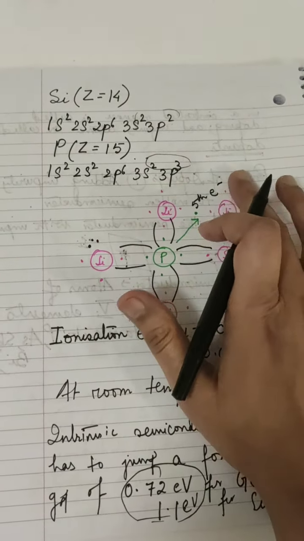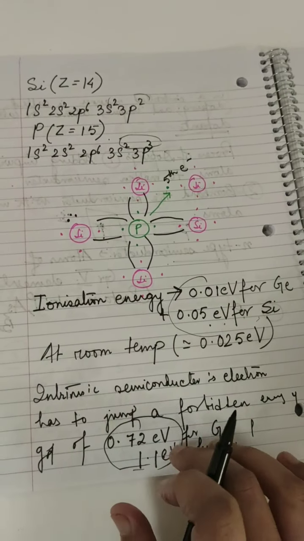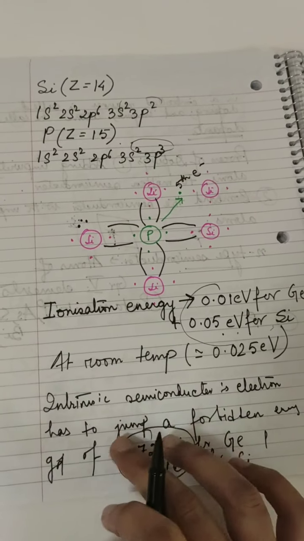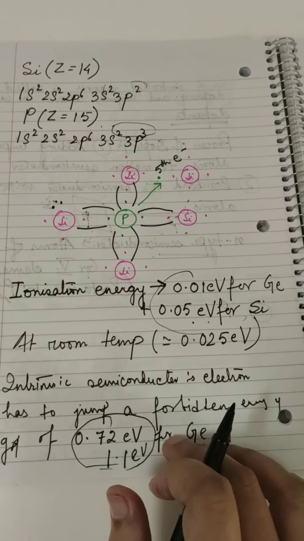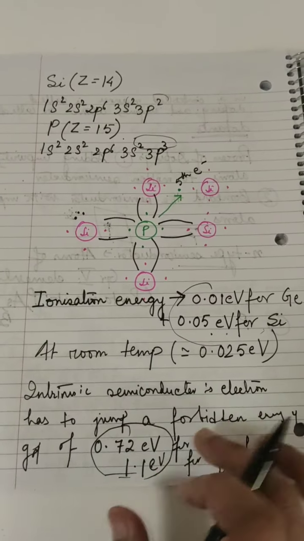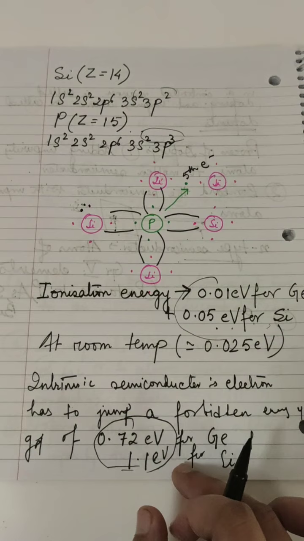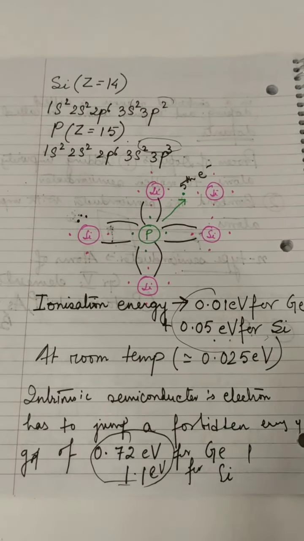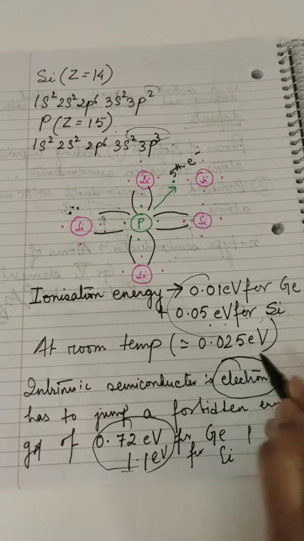This fifth electron is not thermally excited, whereas in the intrinsic semiconductor the electron has to jump a forbidden energy gap of this much. These are thermally excited electrons. When an electron has to jump a forbidden energy gap of this much for germanium and 1.1 eV for silicon to become available for conduction, it will move from the valence band to the conduction band.